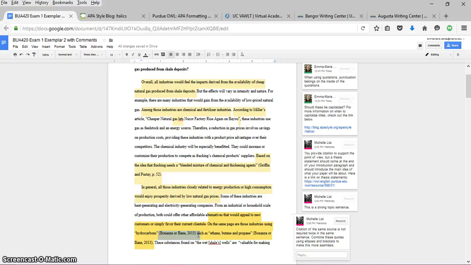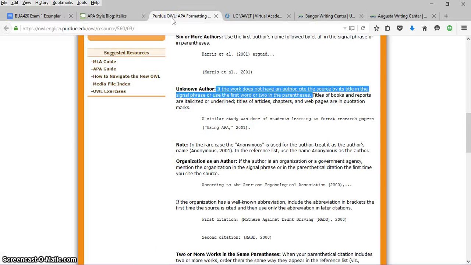This is appropriate as when we scroll down we can see that the article was anonymous. But how do we make it clear to the reader that Bonanza and Bain are not author names? We can achieve this by using quotation marks. The Purdue OWL notes the proper approach.